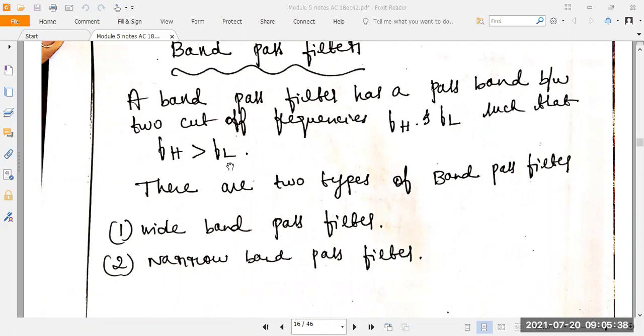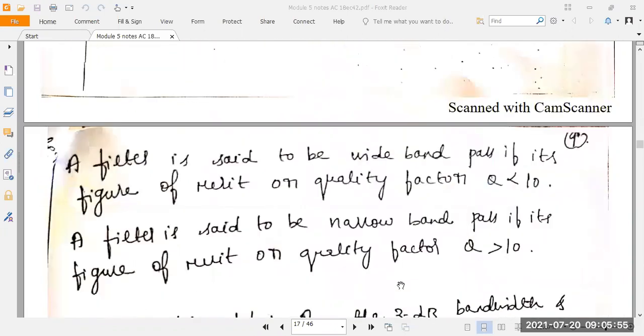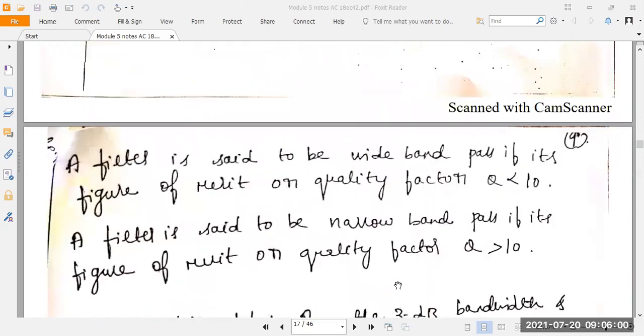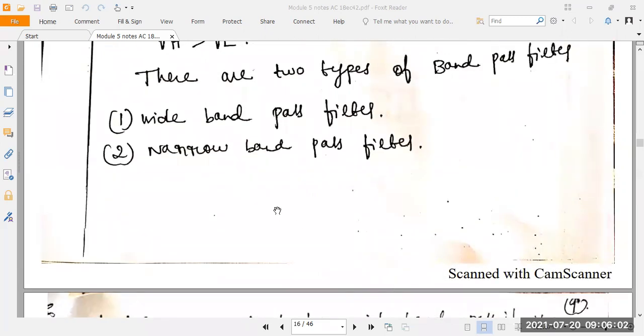Here there are two types of band pass filter. The first one is the wide band pass filter. The second one is the narrow band pass filter. Wide band means what here? We can pass the signal in a higher band. Narrow band means we can pass the narrow signals. That is the difference between wide band and narrow band.